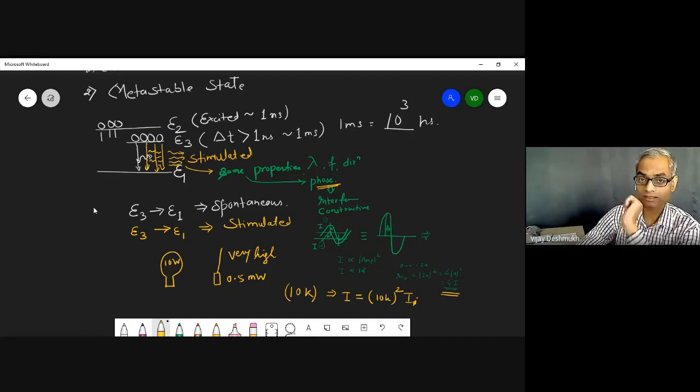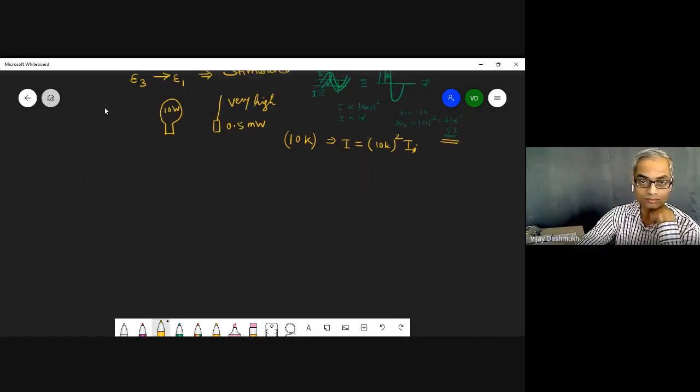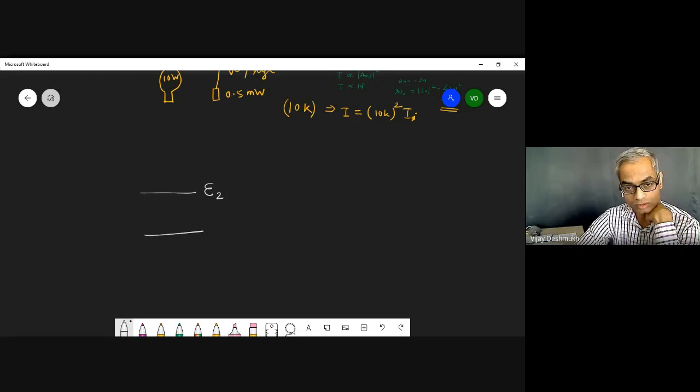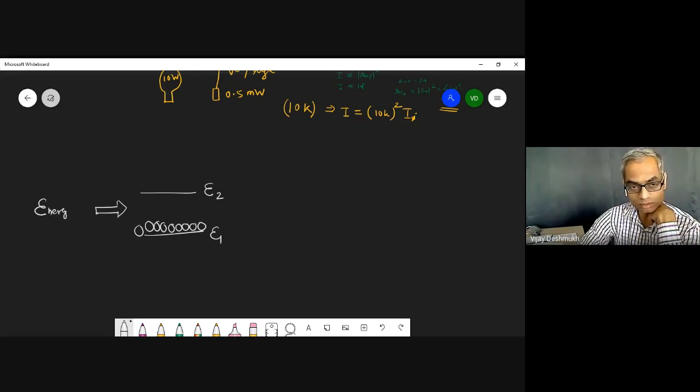And therefore, this metastable state is very important. Suppose we talk about only 2 levels now, level 1 and level 2. Now suppose there are thousands of electrons available here, and you start pumping this. Pumping means you give some energy here. Now this energy may be in this range, slightly more, slightly less. It doesn't matter because this is not a particular example.